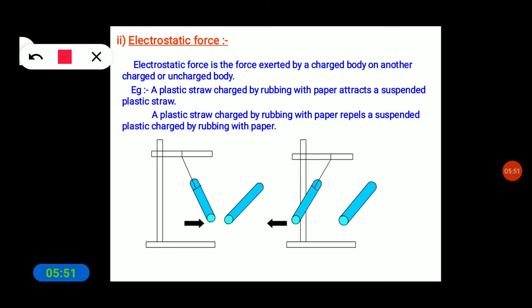Okay. So the force is exerted by two bodies. One is charged, and the other may be charged or uncharged. So this is a type of non-contact force. It is the force exerted by two charged bodies, or one charged body and another uncharged body. For example, a plastic straw charged by rubbing with paper attracts a suspended plastic straw.